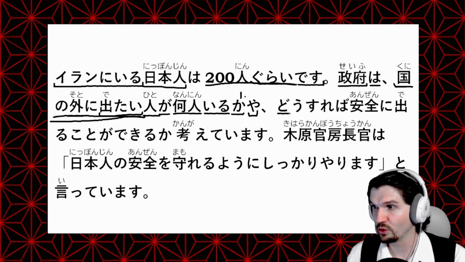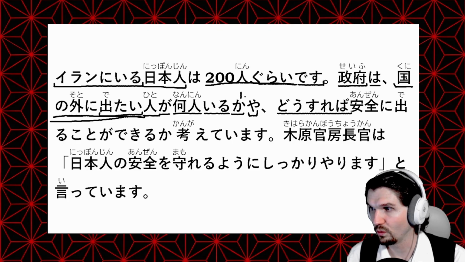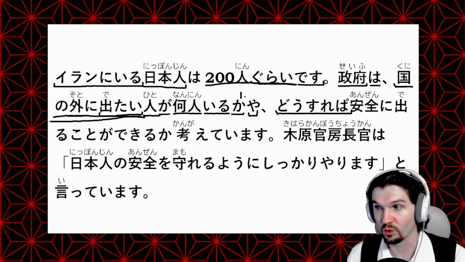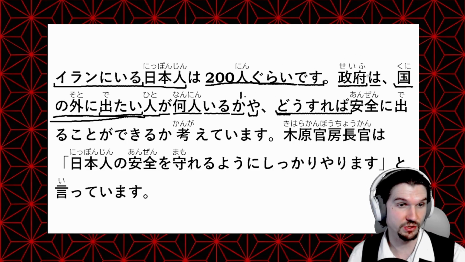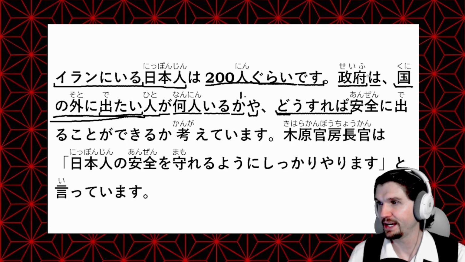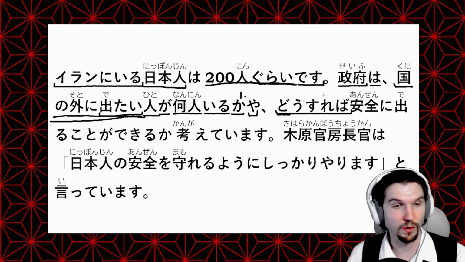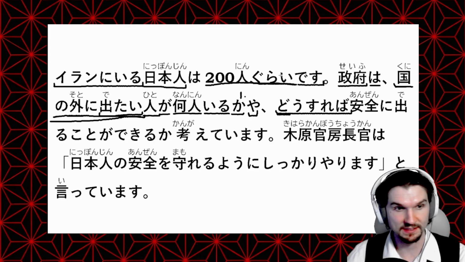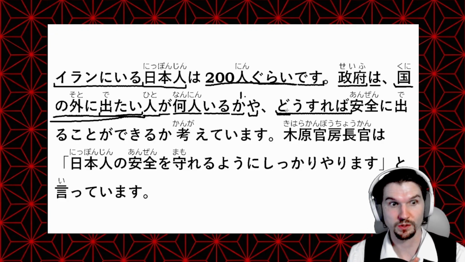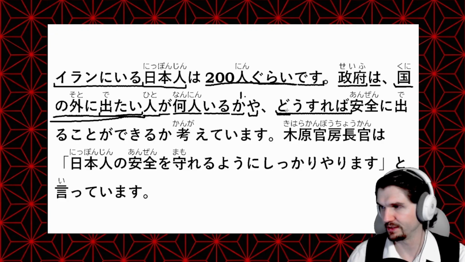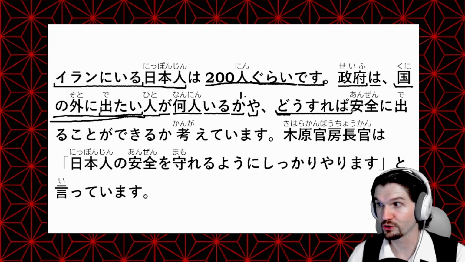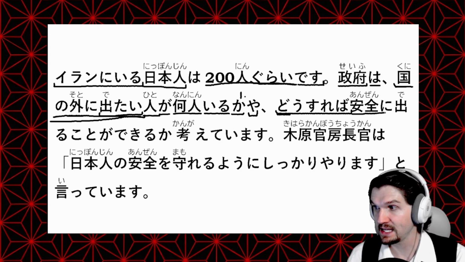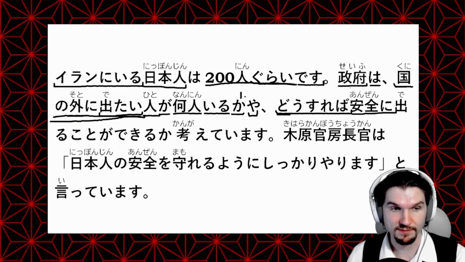And then どうすれば, what must be done in order for. So どうすれば literally comes from どうする, to do something in what way. And then this is an if you do it what way. But we have どうすれば and then something after it. It's like what must be done in order for the thing after it to happen. So what must be done in order to 安全に. 安全 is safe. 安全に, to be safely.